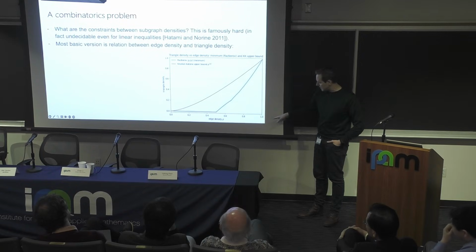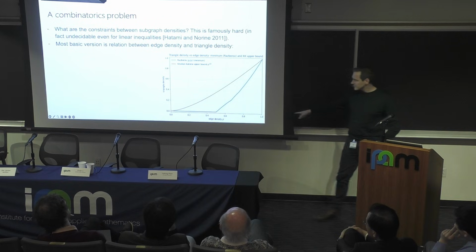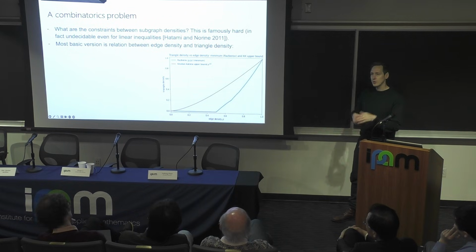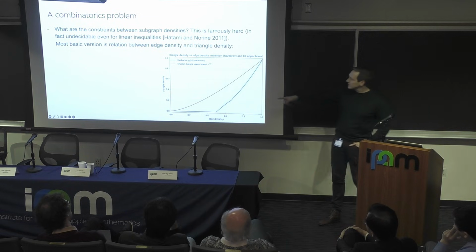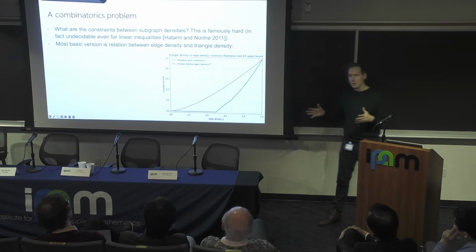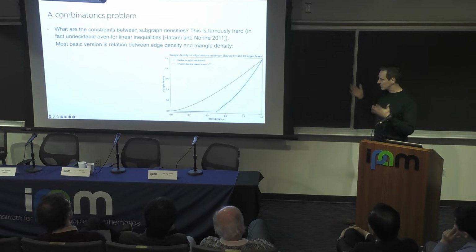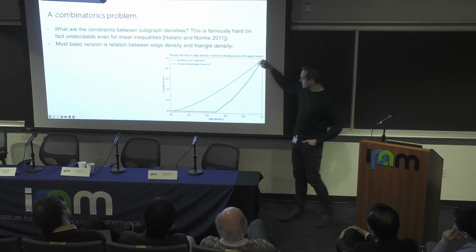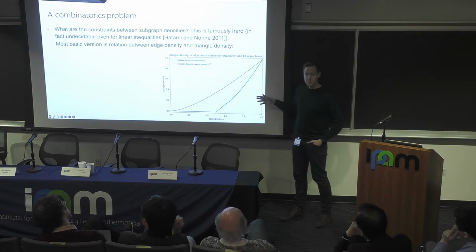So let me explain this picture. On the x-axis, you have the edge density, so the number of edges that are present among all of those that can be present. And on the y-axis, I have the triangle density. So among all possible triangles that can be present, what is the proportion that I actually have? And it turns out that there are constraints between those things.